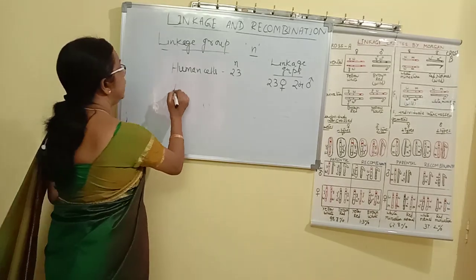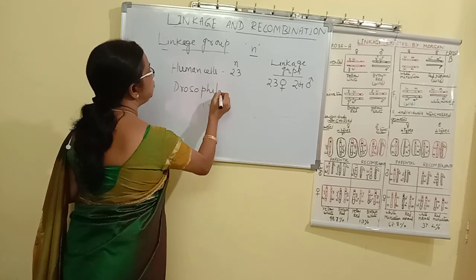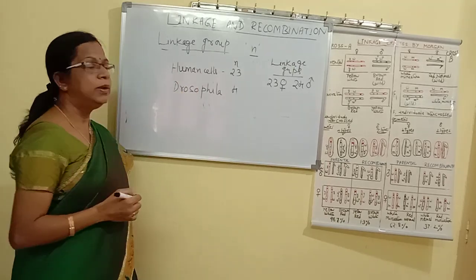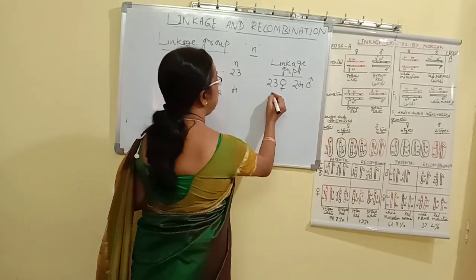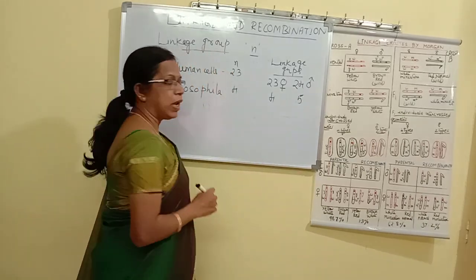Similarly, if we take the example of the fruit fly, Drosophila, the haploid chromosome number here is 4. So linkage groups in female will be 4, whereas in male it will be 5.